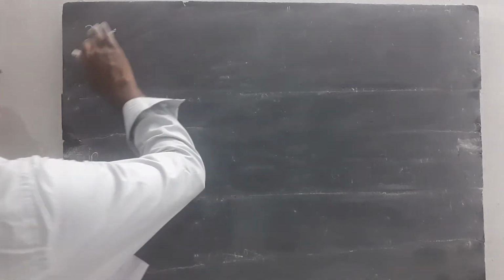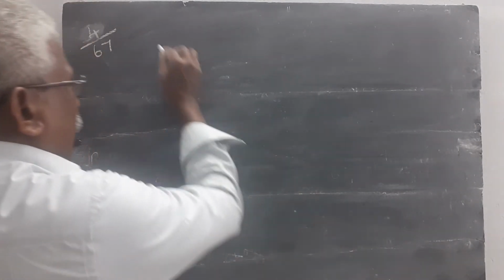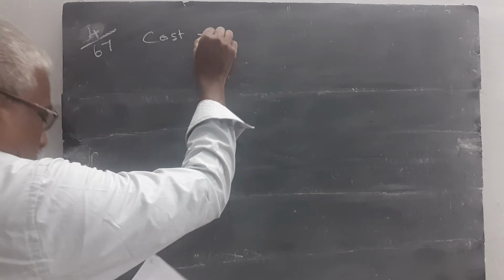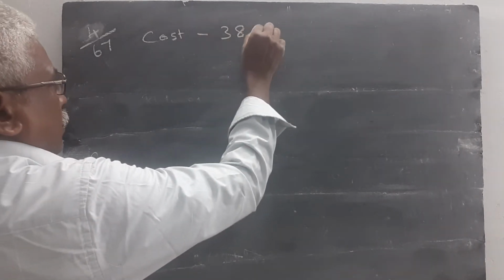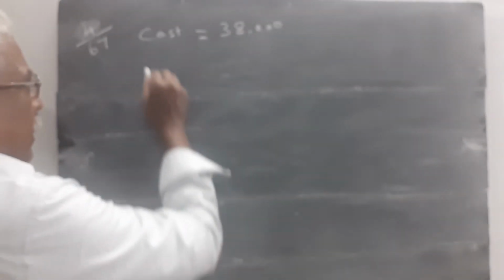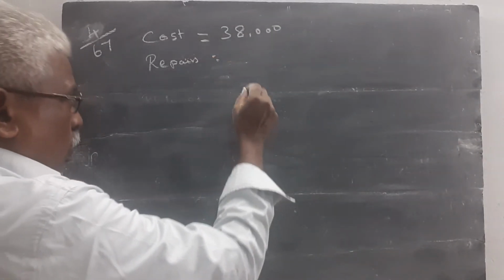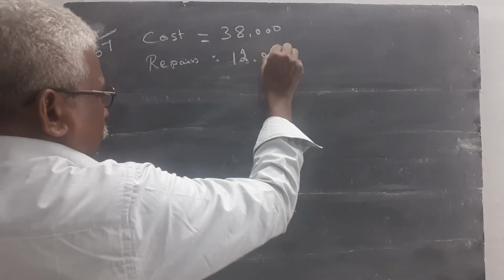These questions are very simple questions. That is why I do the problem very fast. So try to do. Cost of the asset is rupees 38,000. Then in this question the repair charges is given. Repairs is equal to 12,000.